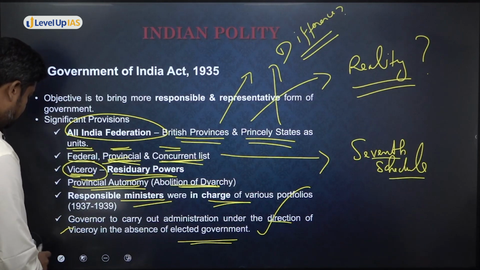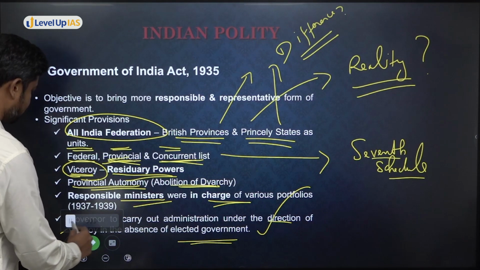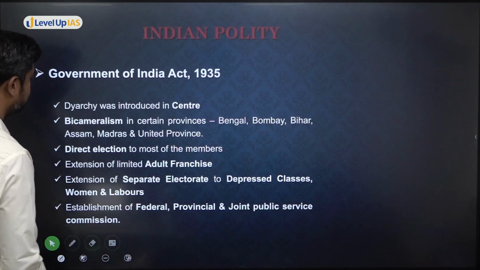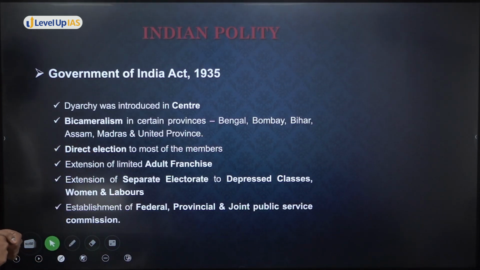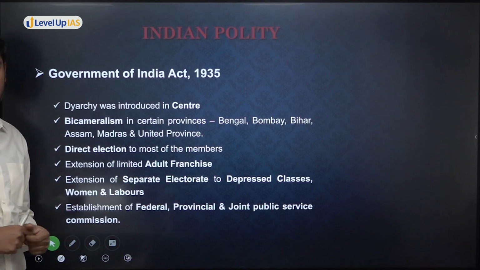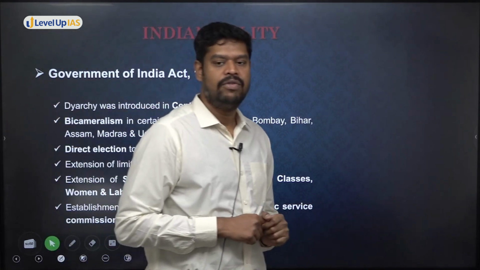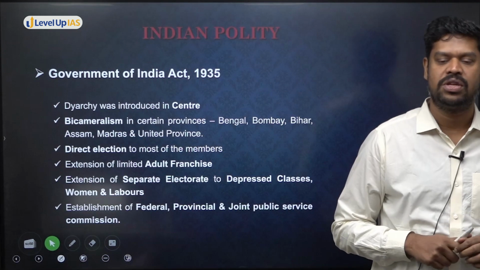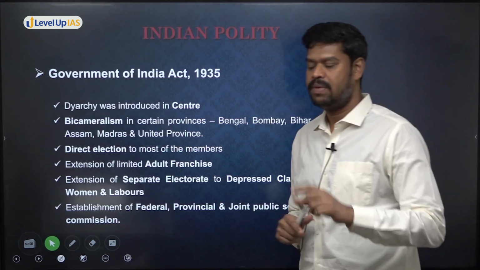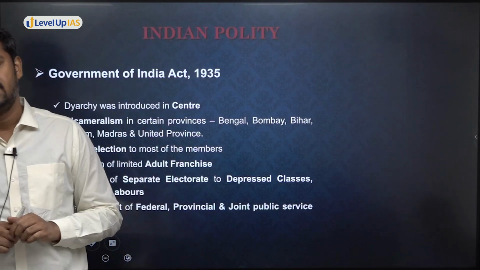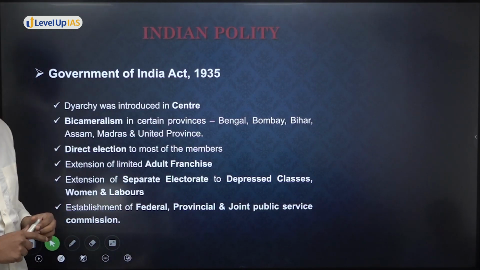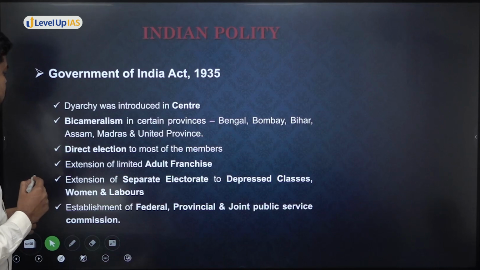All right, so these are some major changes that have been brought in, but there are still a few more reforms. What were the further things? Diarchy was introduced in the center. Bicameralism was further expanded, not only to the central legislature, but also to the provinces. Now this is an area you should not confuse. When was bicameralism brought into the central legislature? 1919. But bicameralism was further expanded to the provinces, in addition to the central legislature, by the Government of India Act 1935.